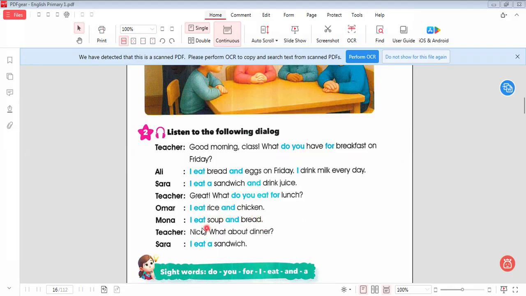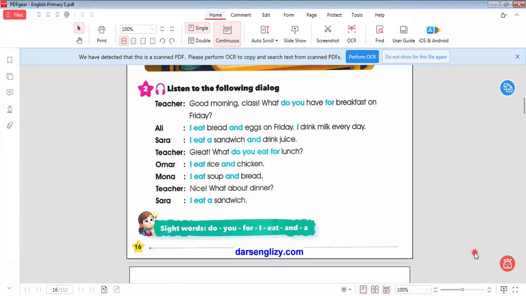I eat rice and chicken. I eat soup and bread. Nice. What about dinner? I eat sandwich. Let's continue the rest of this unit.